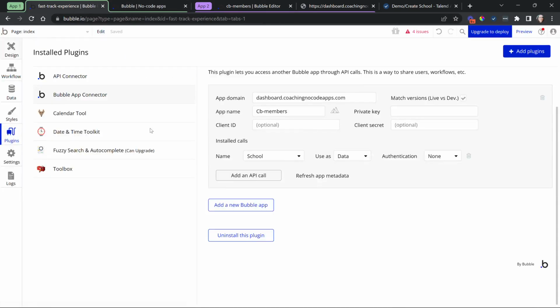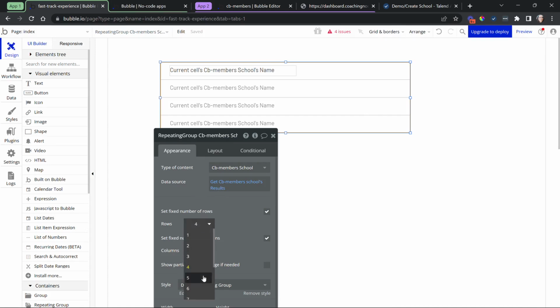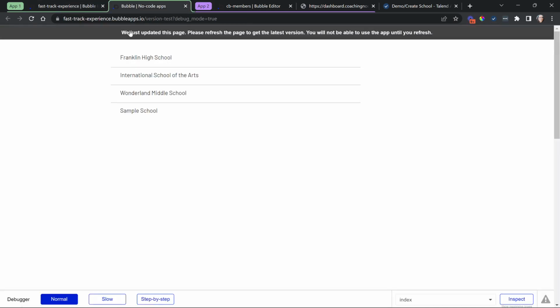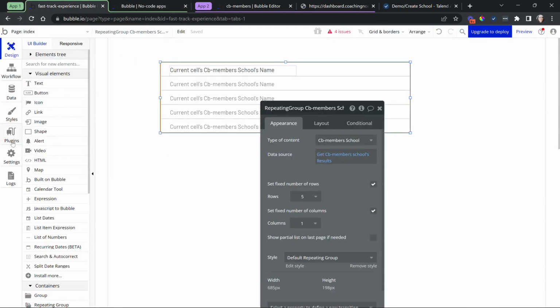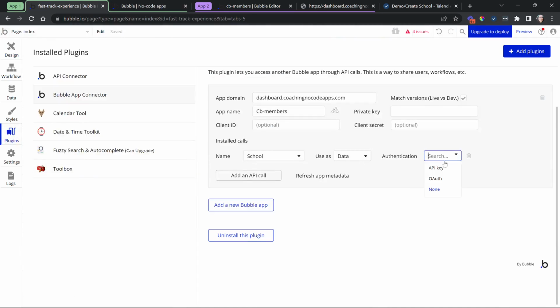Let's see, I think the repeating group might be limited to 4 rows. Let's change it to 5 so that I can see that second sample school just to prove that we are getting everything from the other application. There we go, okay? So now if I go back into the settings and set the authentication to API key, I need to provide the key in order to access it.